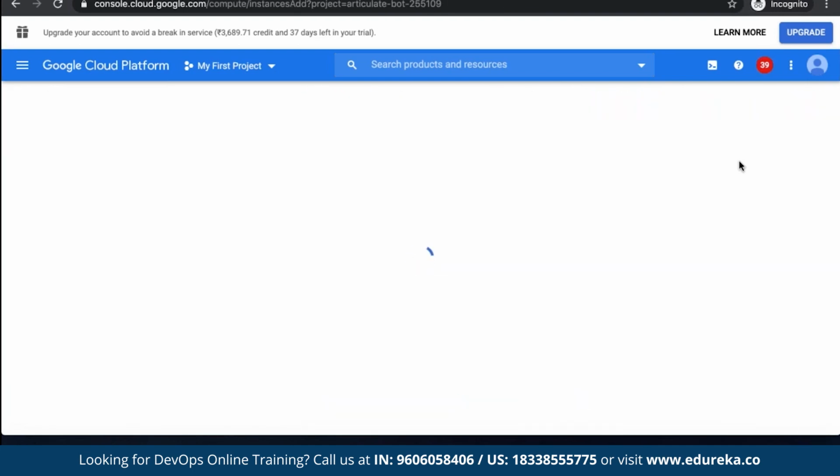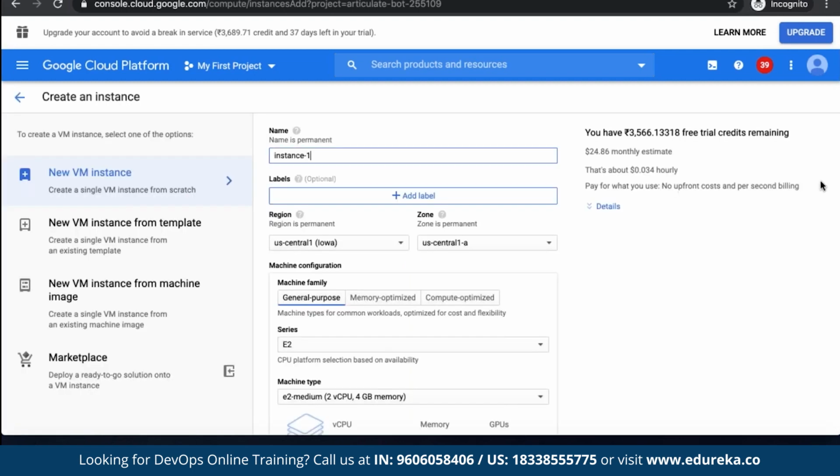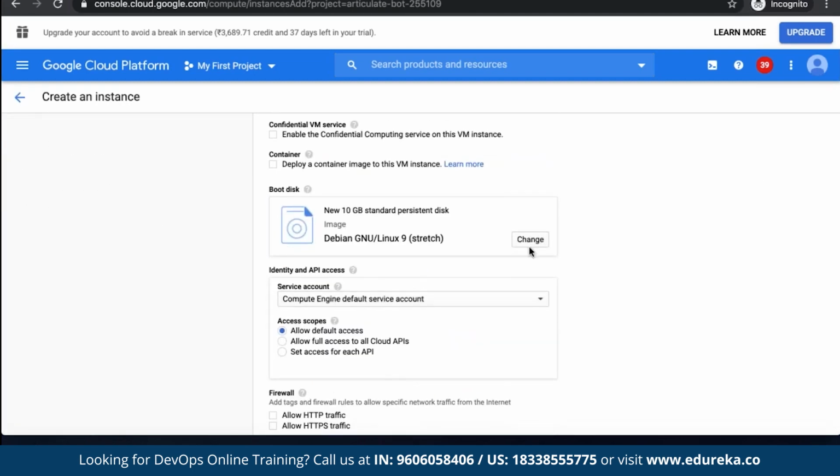Let's create a VM from scratch. Nothing is installed. I'm going to create a fresh VM so that we look at everything from scratch. We assume nothing has already been installed. Let's name it Kubernetes. I don't want a heavy machine.